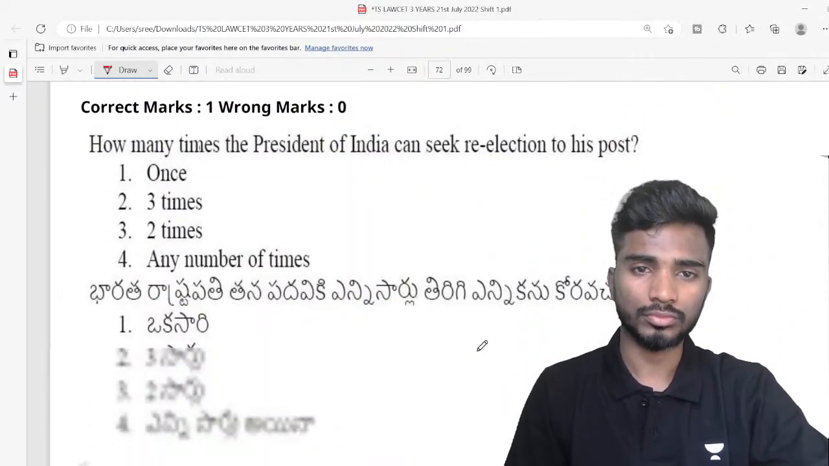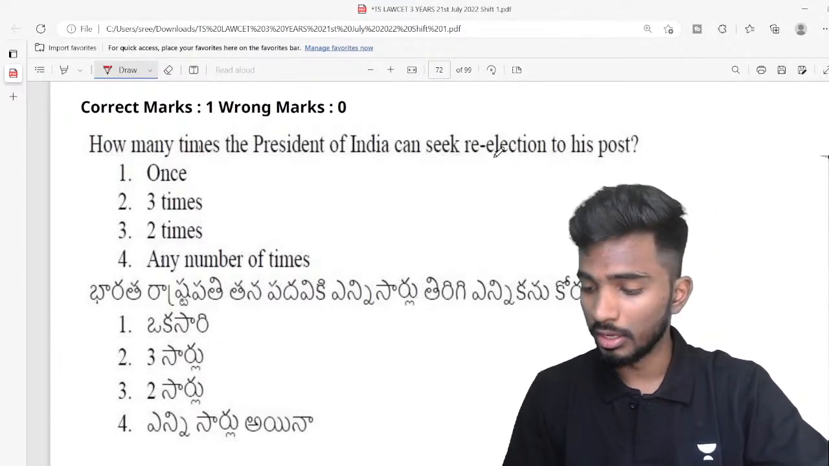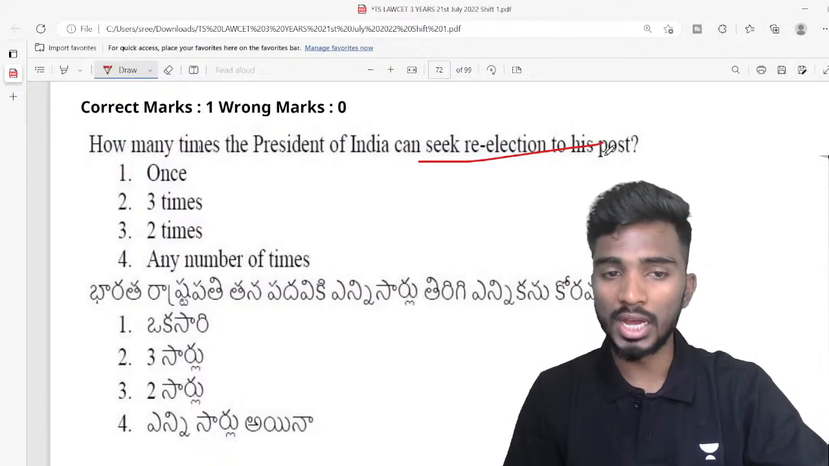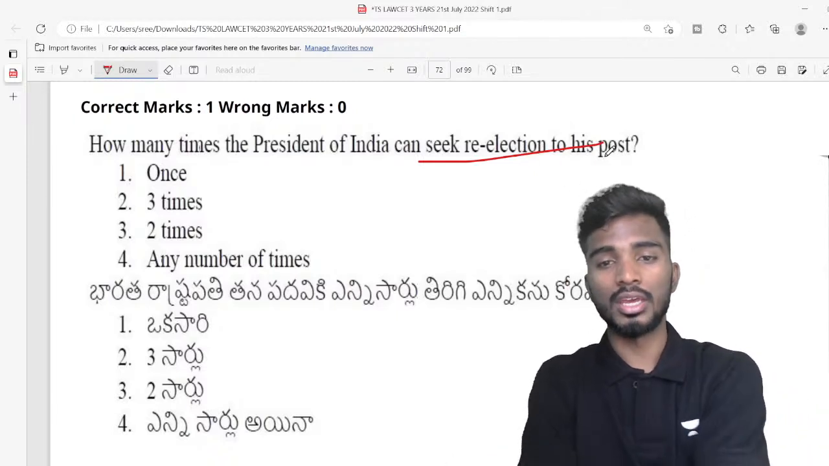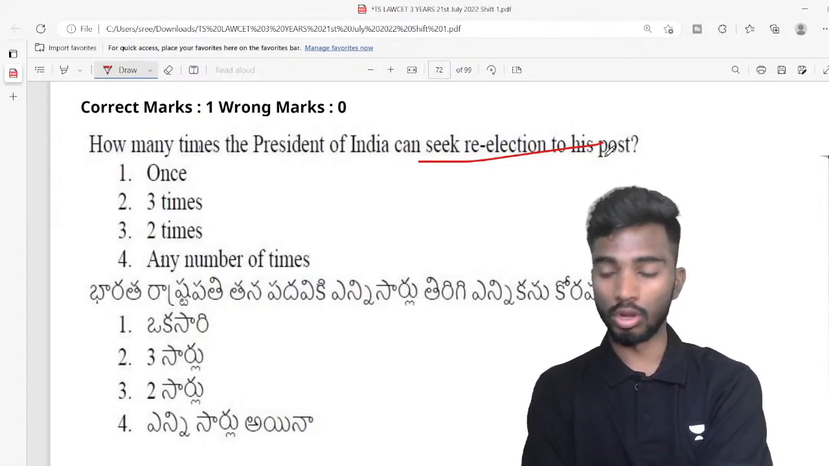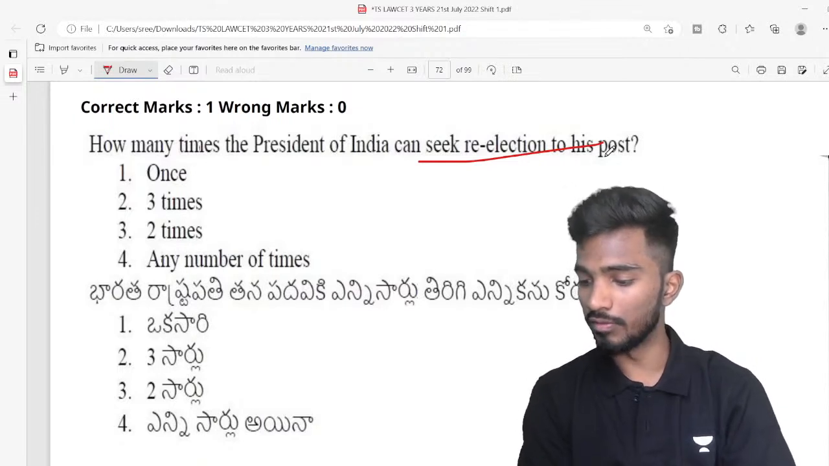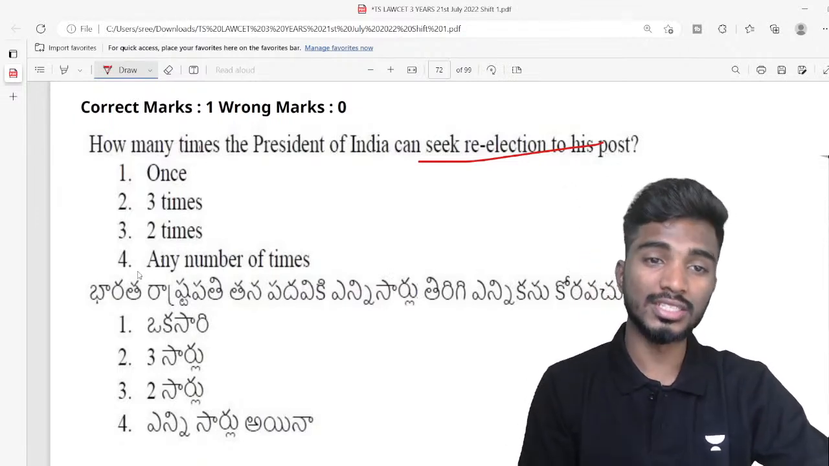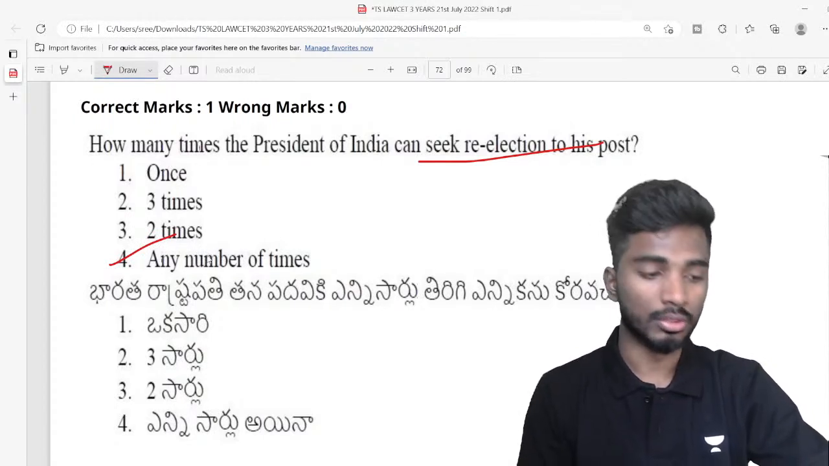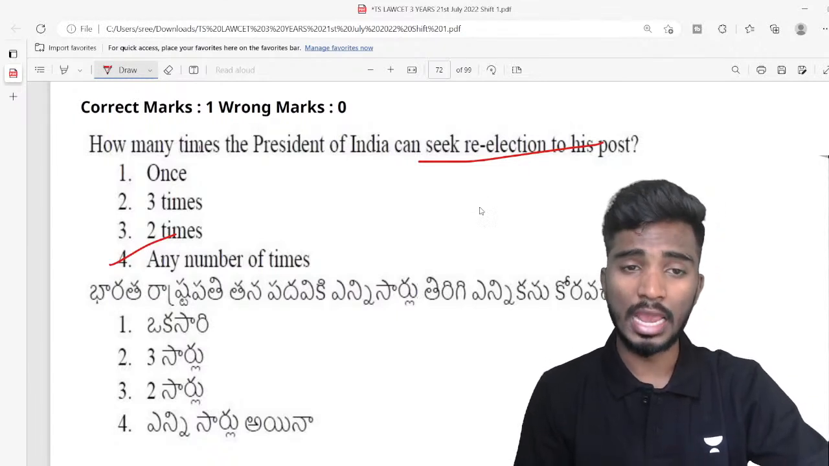Next. How many times President of India can seek re-election to his post? భారత రాష్ట్రపతి తన పదవికి ఎన్నిసార్లు తిరిగి ఎన్నికను కోరవచ్చు? Write it down. Very good Nidhi, very good Alpha. So the answer is any number of times. There is no bar on re-election to the President of India. So once you get elected, you can also get elected any number of times.